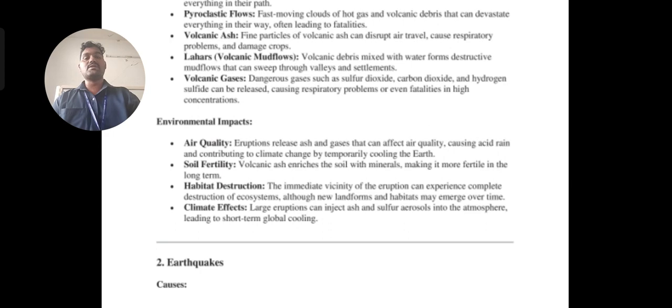In habitat destruction, what is habitat destruction? Something is going to happen regularly without any disturbance. For example, today I want to go to college, but because of the volcanic eruption I am not going to college. So I am changing my habit because of this incident. In a similar way, animals' habitats are going to be changed, and new forms are going to be formed. That means instead of seeing the TV, they are seeing the cell phone. Likewise, the habits are going to be changed.